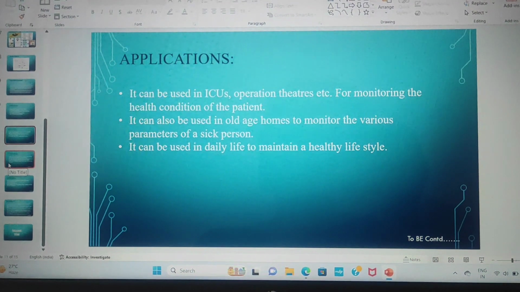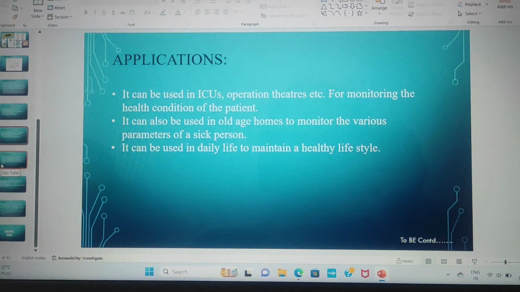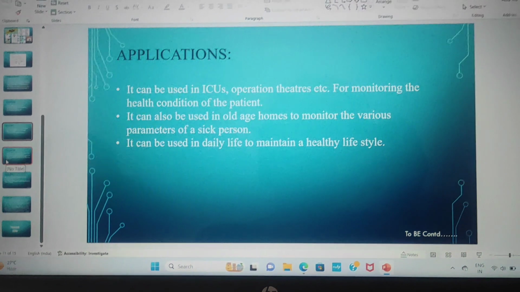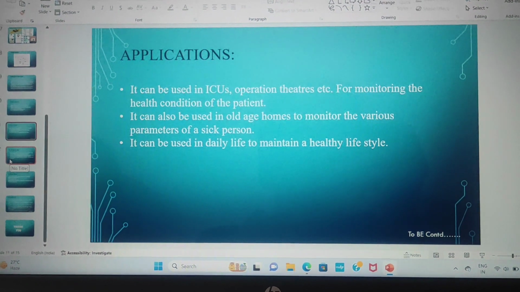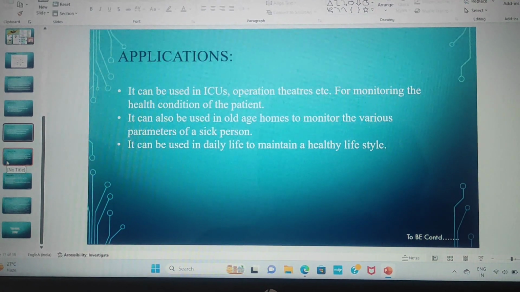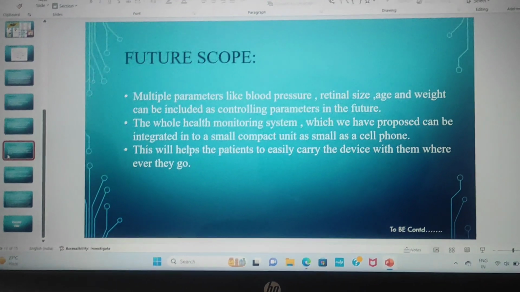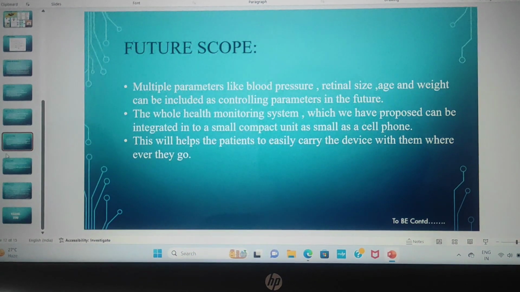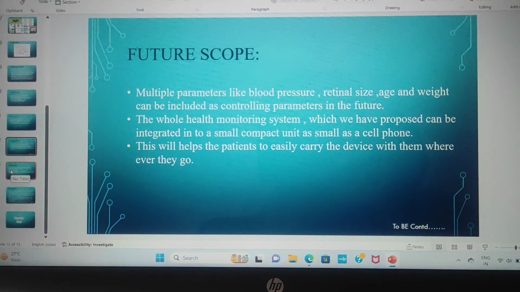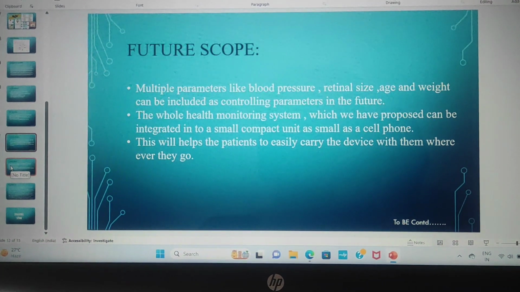Applications: it can be used in ICUs and operation theaters for monitoring the health condition of patients. It can also be used in old age homes to monitor the various parameters of sick persons. It can be used in our daily life to maintain a healthy lifestyle. Future scope: multiple parameters like blood pressure, retinal size, age, and weight can be included, along with controlling parameters, in the future.